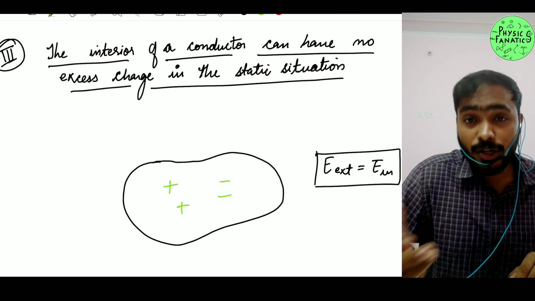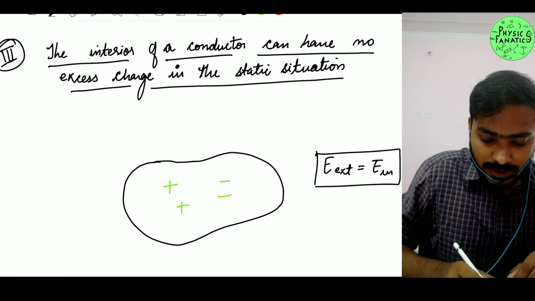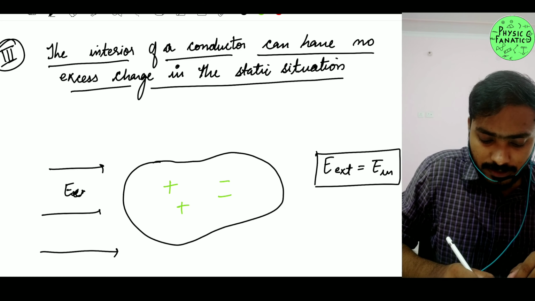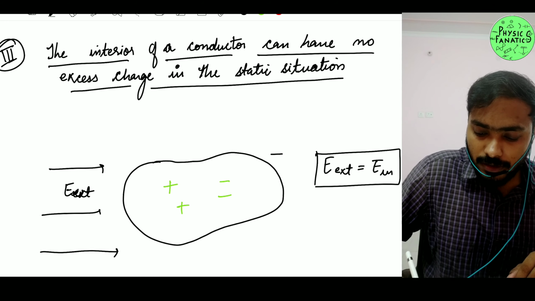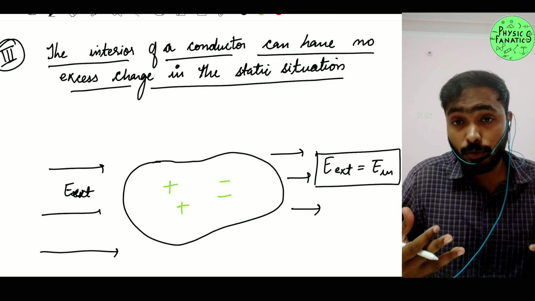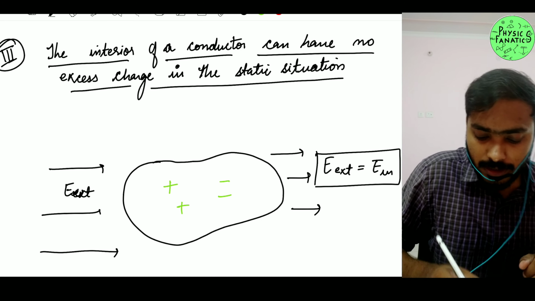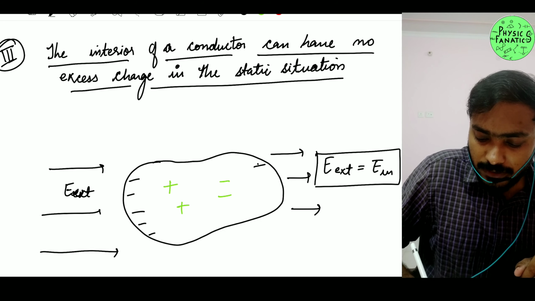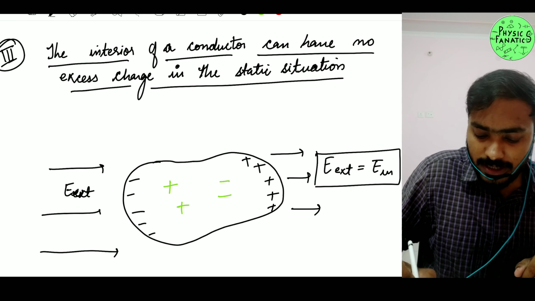So obviously what is going to happen, I will provide it with some external electric field, E external, right? Because I am providing it with some external electric field, what is going to happen? All the negative charges will be coming here, all the positive charges will come here, right? I hope you guys can understand.